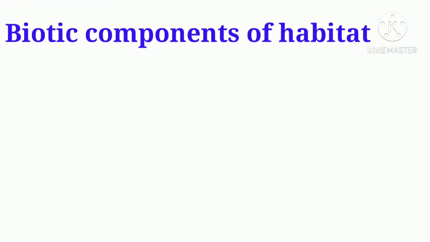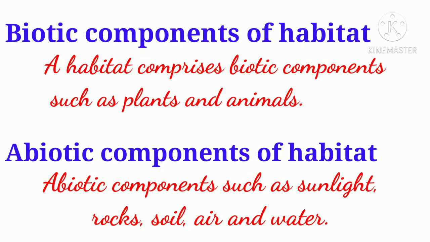Next, we will see about the biotic and abiotic components of a habitat. Every habitat is made up of living and non-living components. The living or biotic components include plants, animals and other living things.